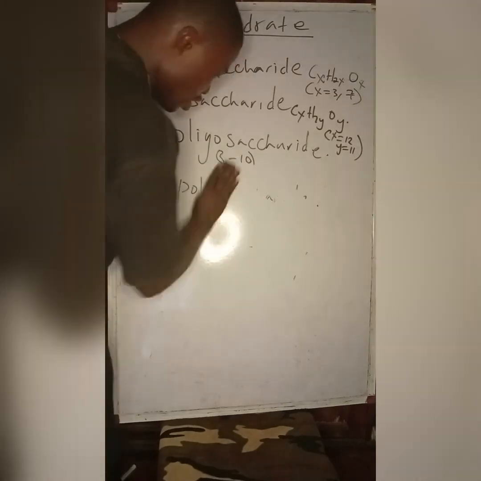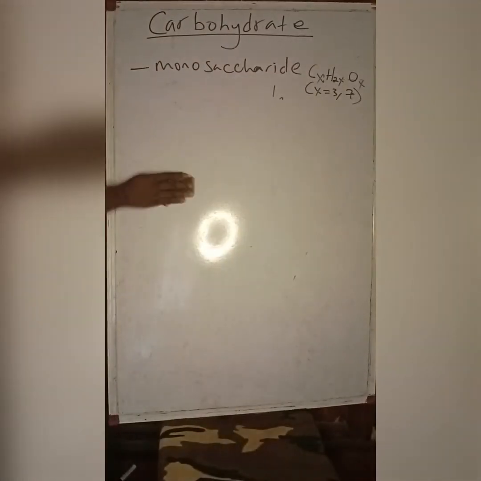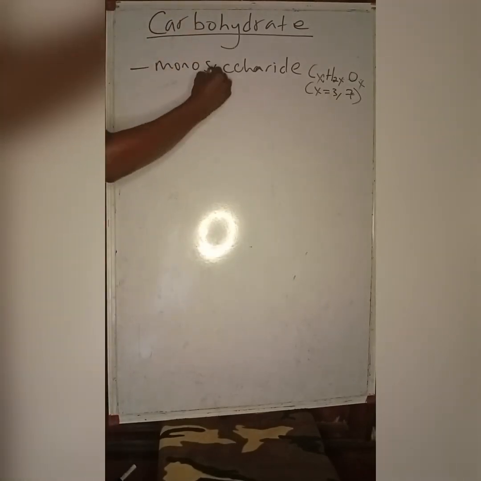So I'm going to look at the chemistry of the monosaccharides and their possible reactions. Very fast, monosaccharides, as I earlier said, contain 3 to 7 carbons. We can classify them in two ways.